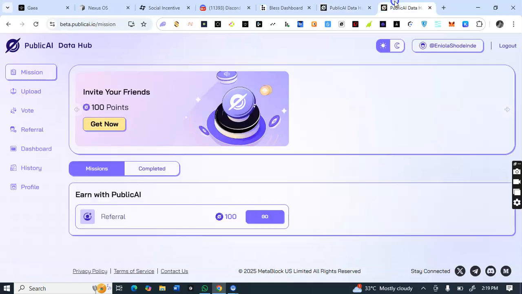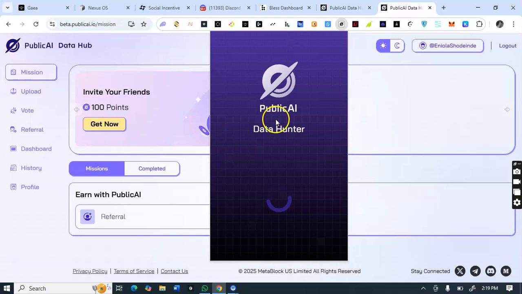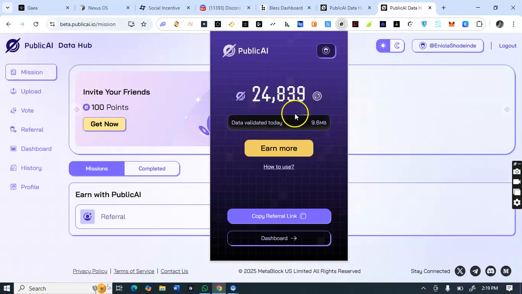Then on the home page, you are seeing mission, upload, vote, and dashboard. They have social tasks you have to do to earn rewards. And also, this is their home page, data hunter.